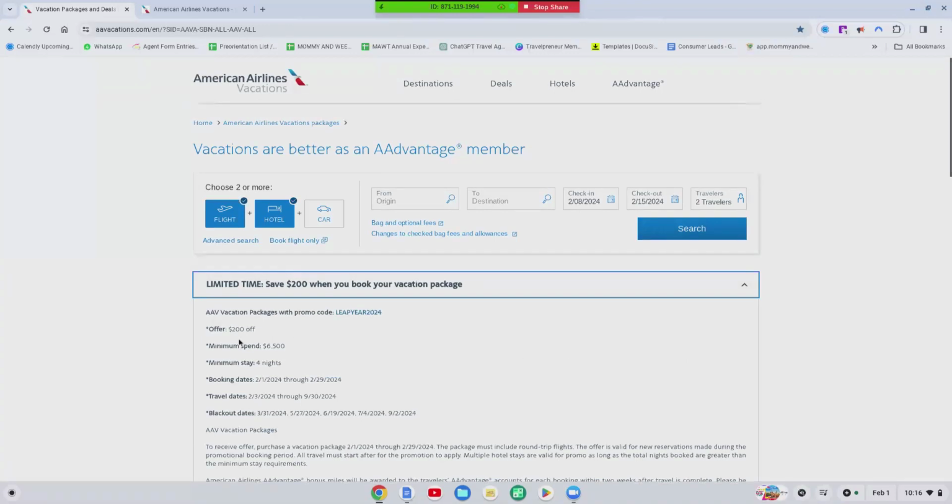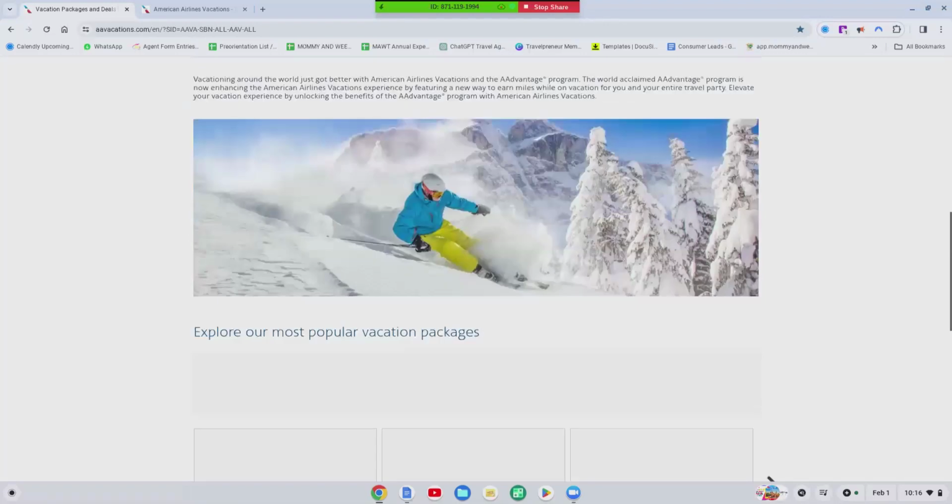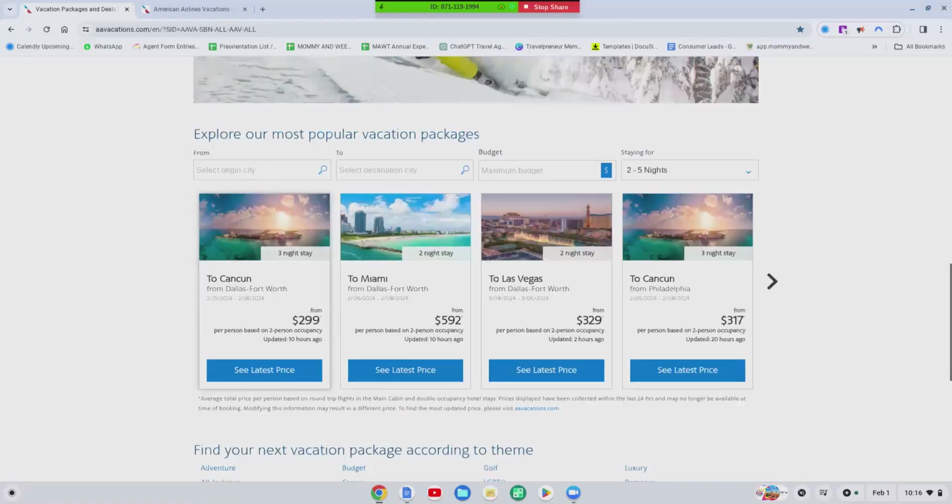So $200 off, minimum spend of 6,500, 4 nights. And then these are the booking windows. And so we got all of that. But check this out. Look, y'all. Some of y'all may not know this trick, but listen, I teach my agents these types of tricks.